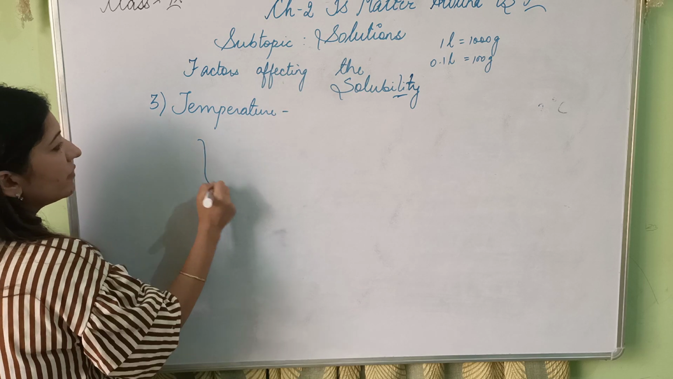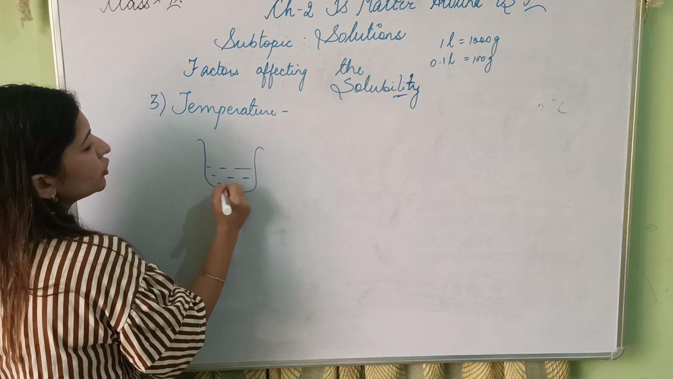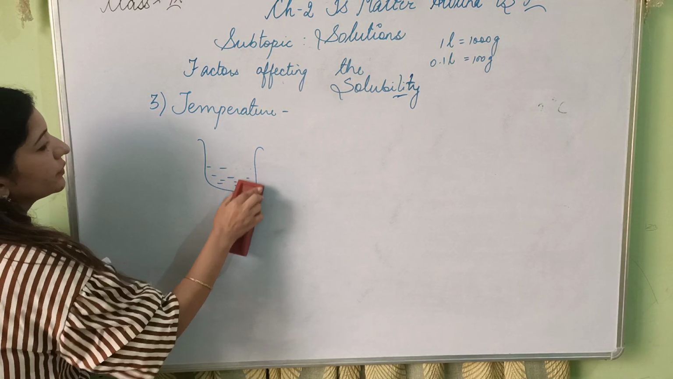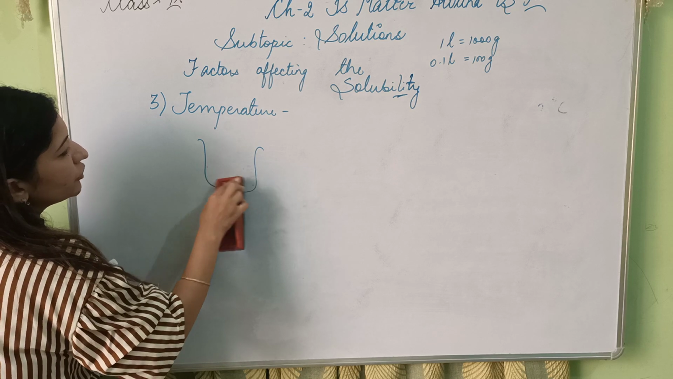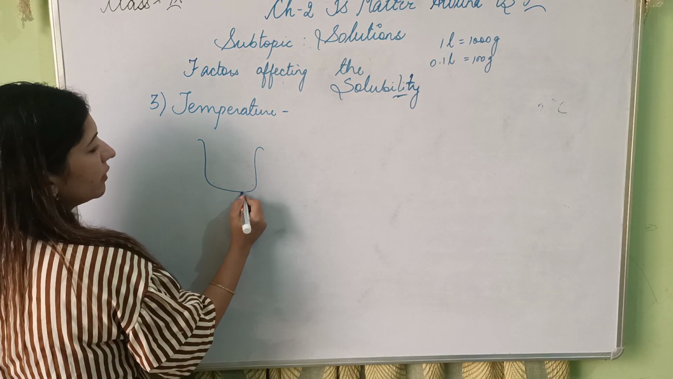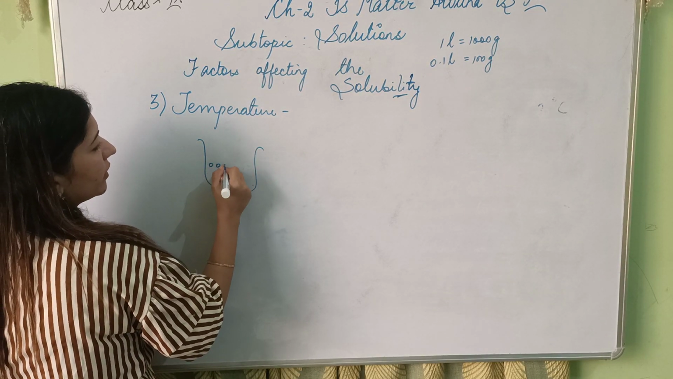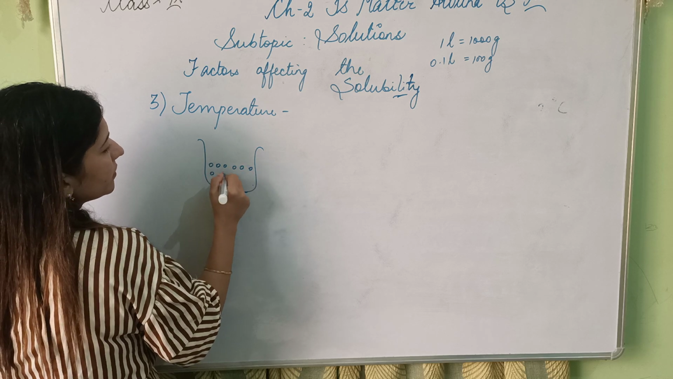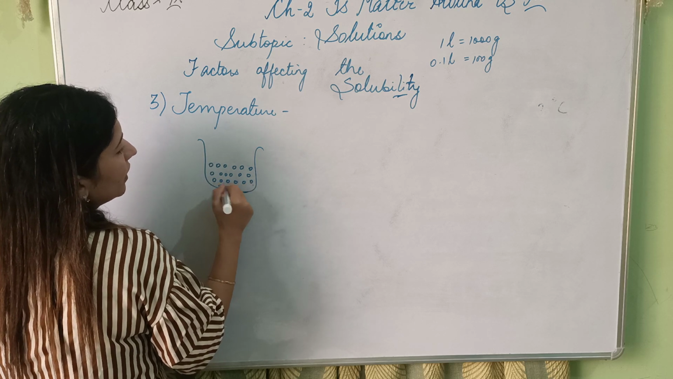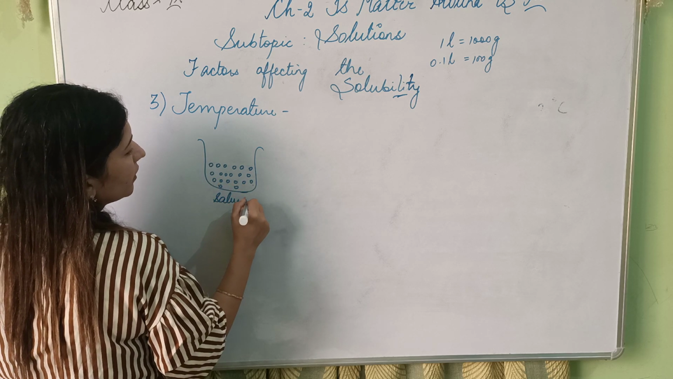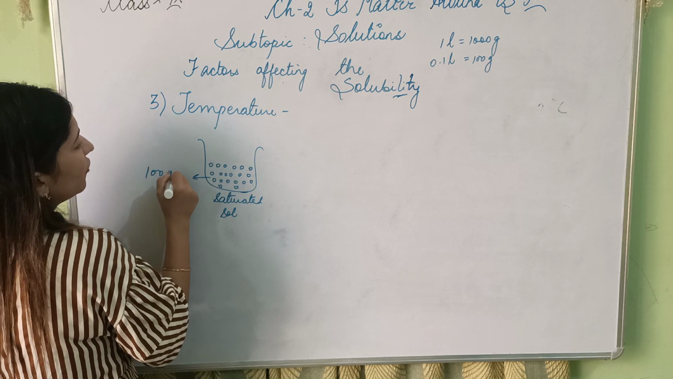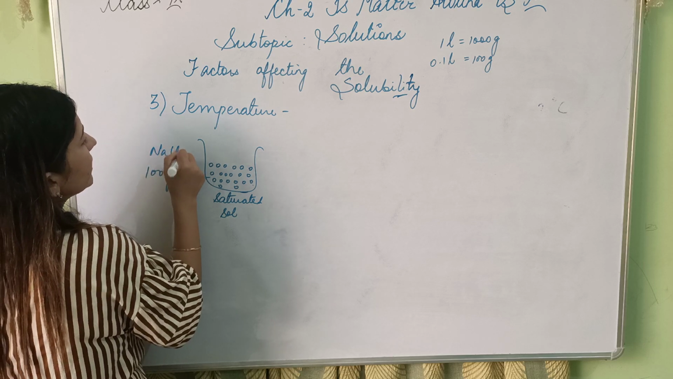Now suppose I have a saturated solution. ये saturated है. I'll draw water molecules to show you. I have a saturated solution of sodium chloride in water. That means 36 gram in 100 grams of water. These are my water molecules. This is my saturated solution. I have taken 100 gram of water and sodium chloride is the solute.